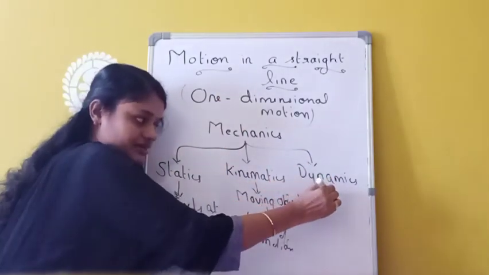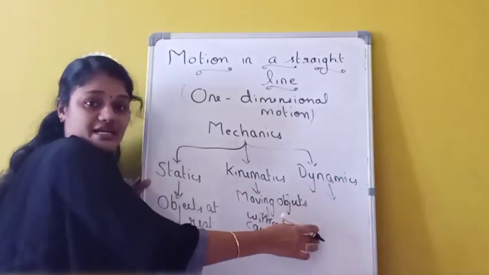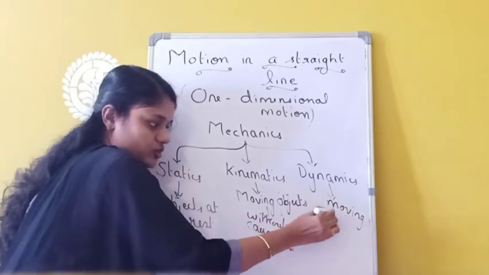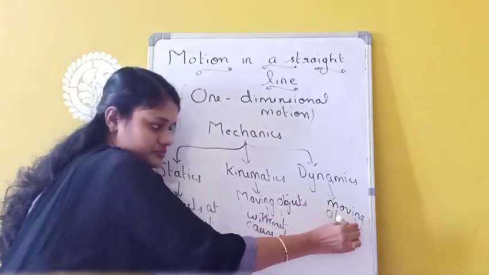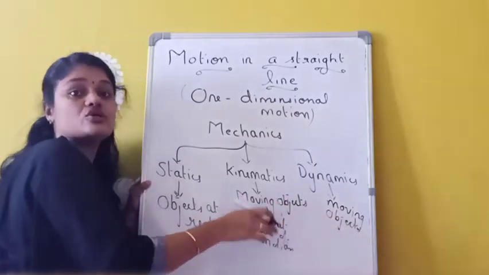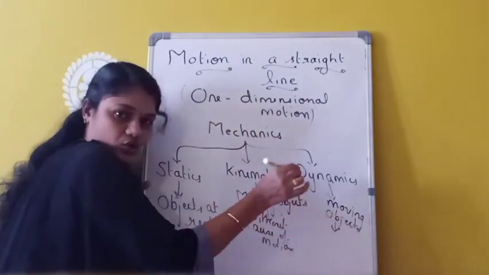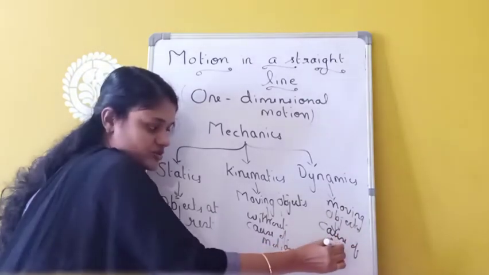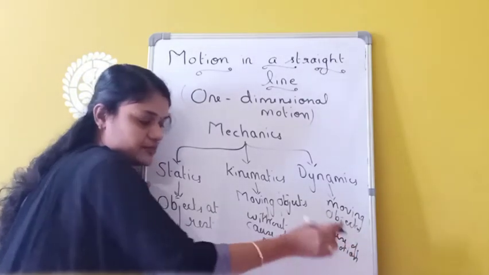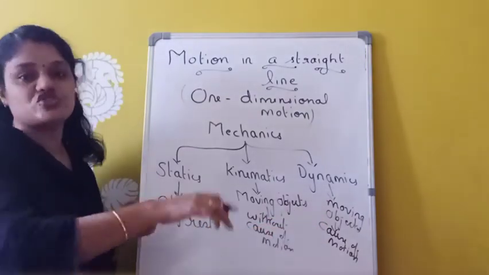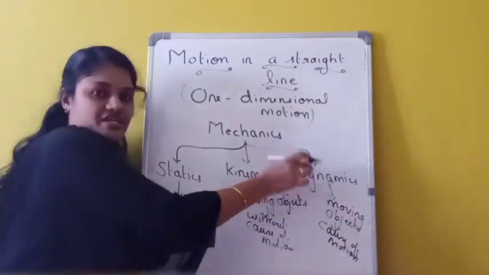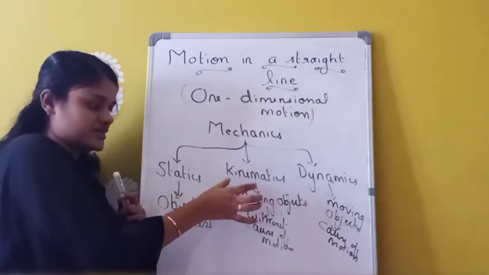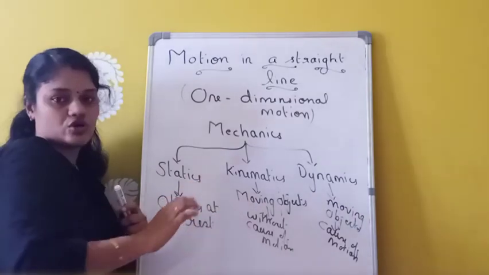Then dynamics is another branch of mechanics which deals with the study of moving objects, taking into account the cause of motion. So in dynamics, we are studying moving objects as well as the cause of motion. What is the cause of motion is also studied in dynamics. But in kinematics, we are simply studying moving objects. We are not going into detail about the cause of motion.